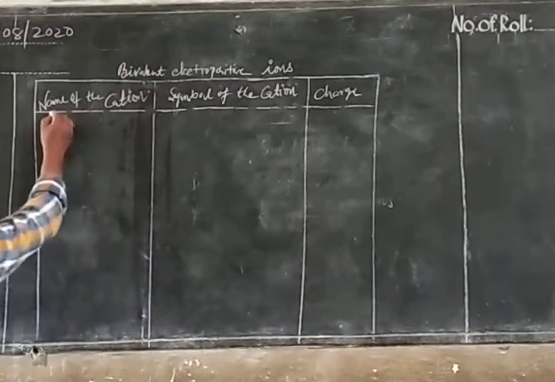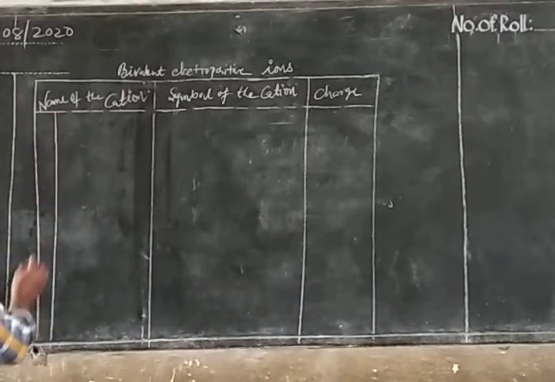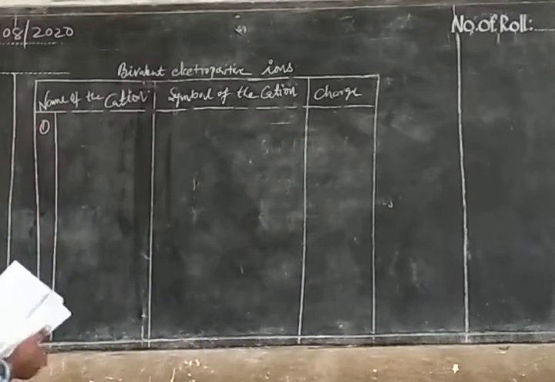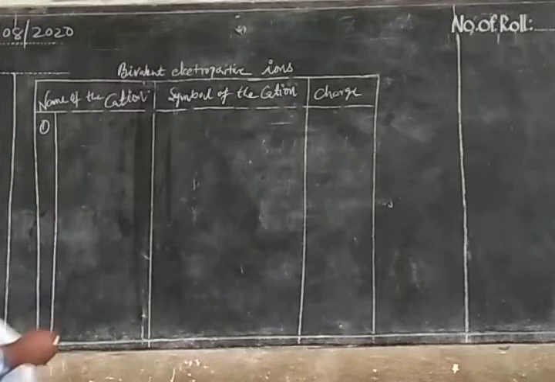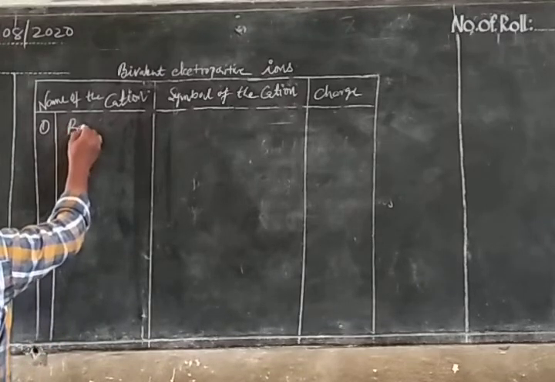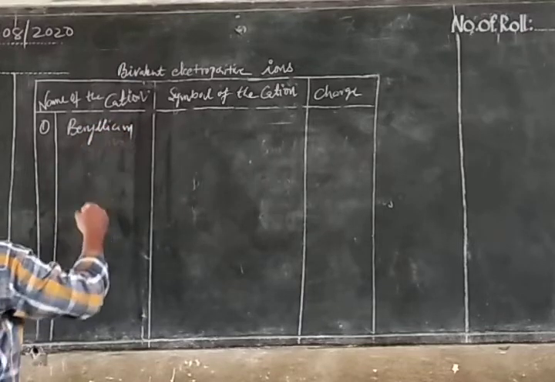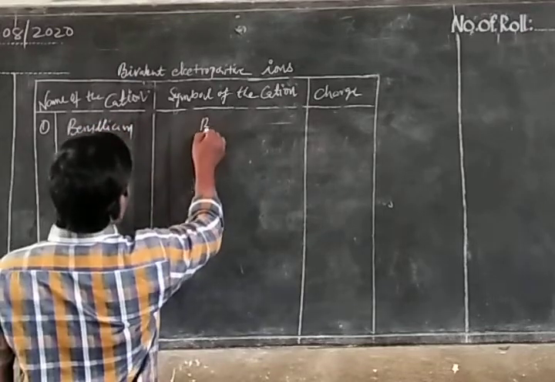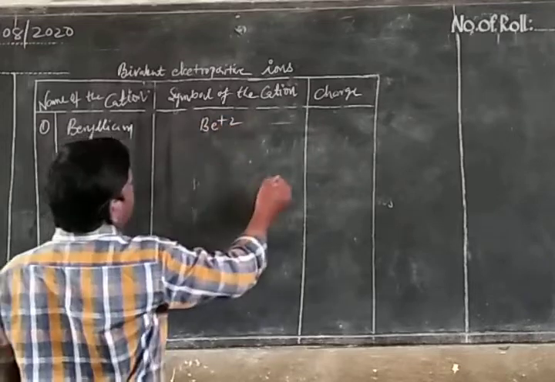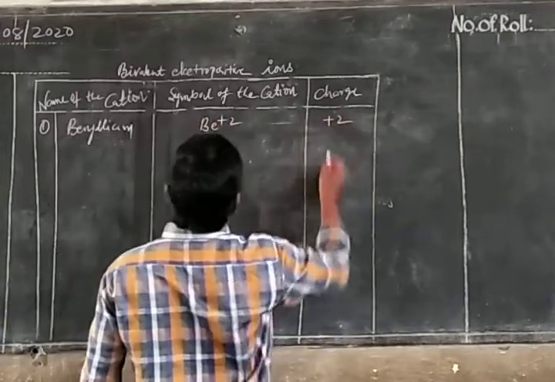The first one, beryllium, that means Be plus 2, and charge plus 2.